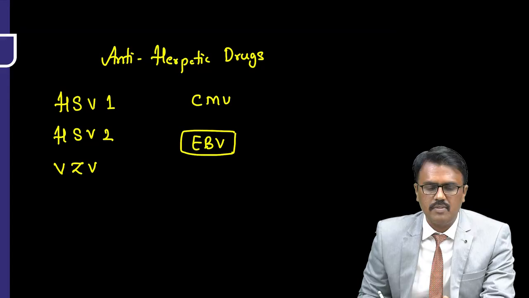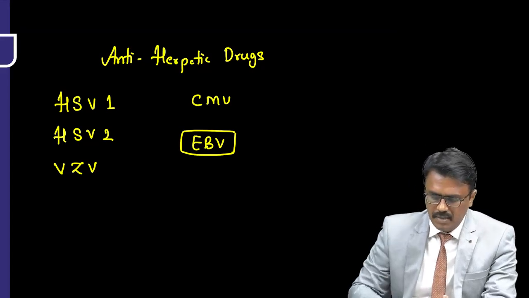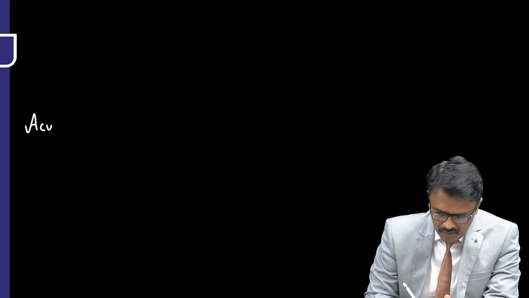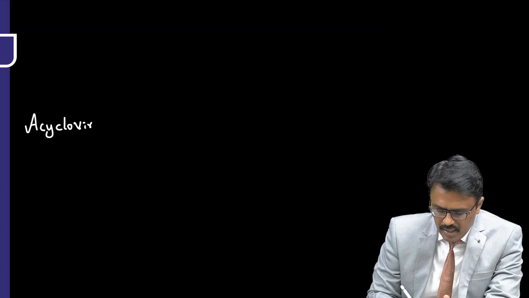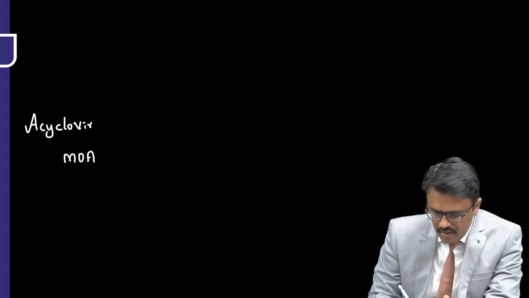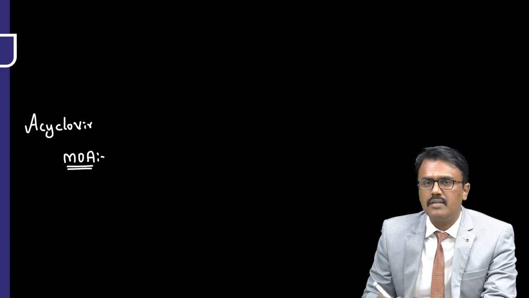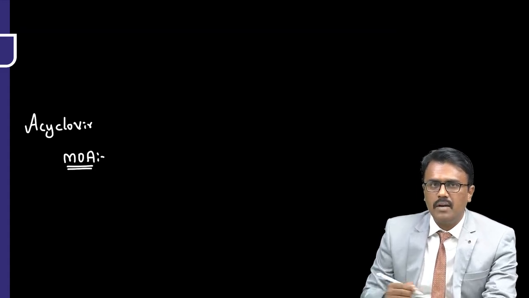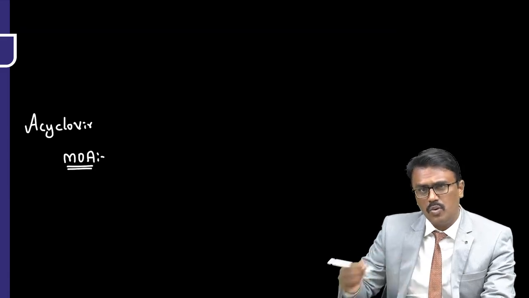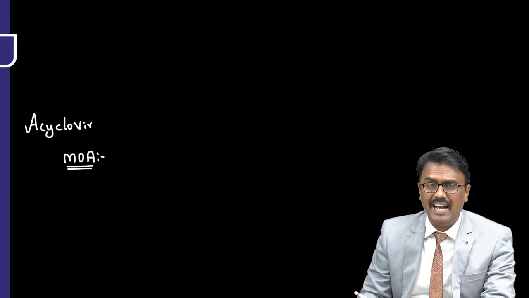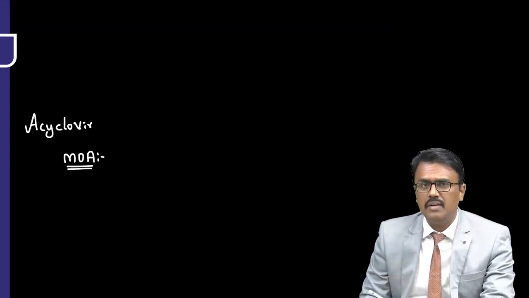Now what is the treatment aspect we have? Let me write that. The drug name is acyclovir. Now what is the mechanism of action of acyclovir? Very, very important. Let us understand that. This herpes virus will infect the cells, so the drug should go to the infected cells of humans and inhibit the virus.